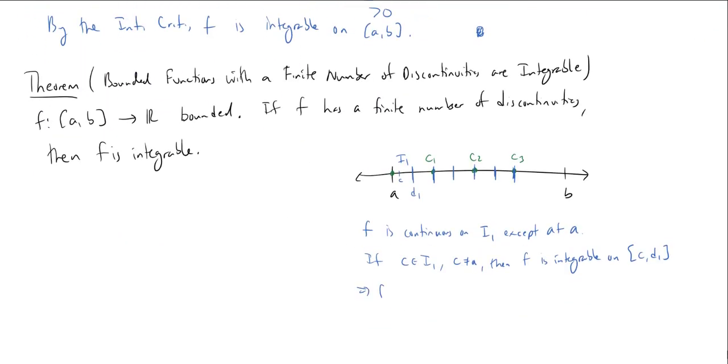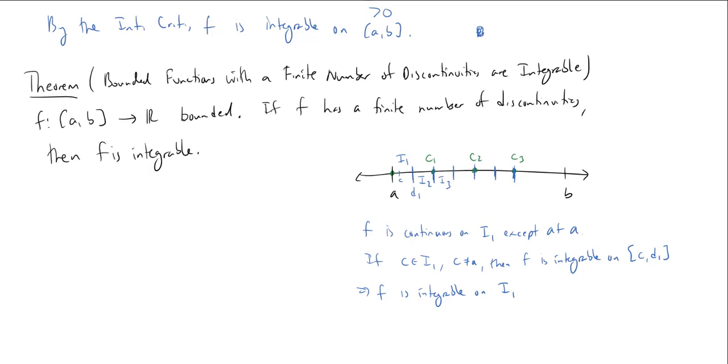So I would conclude that F is integrable on the entire interval I1. And now I can do the same thing on the second interval. Maybe we called it I2. And I say, well, the only discontinuity I have is on an endpoint, that's C1. Therefore, by the exact same argument, I'm integrable on I2. And I keep going. Here's an I3. Again, only the one discontinuity, and it occurs on an endpoint. So this was the whole purpose of me breaking things up so that I had exactly one discontinuity, and it was always on an endpoint. So this is the idea of the theorem.